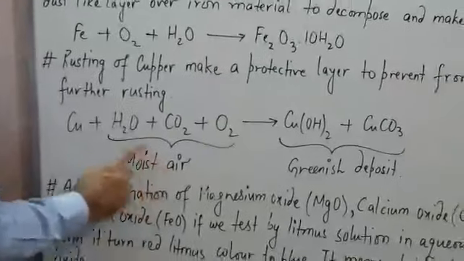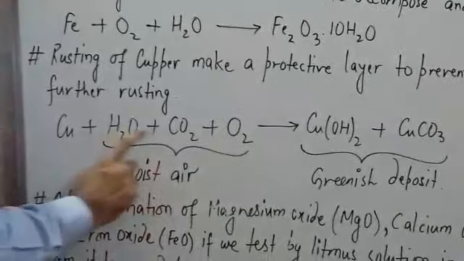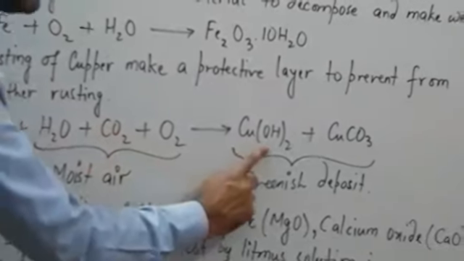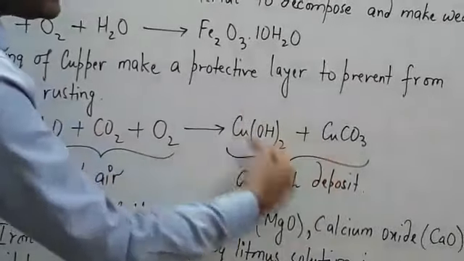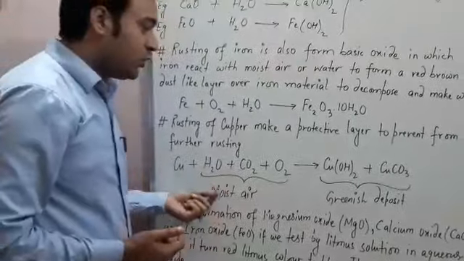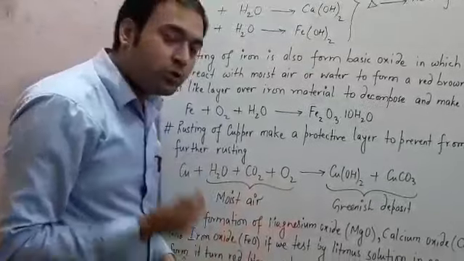Copper reacts with moist air, which contains water, CO2 and oxygen, to form greenish deposits on the surface of copper utensils or materials to prevent further decomposition.